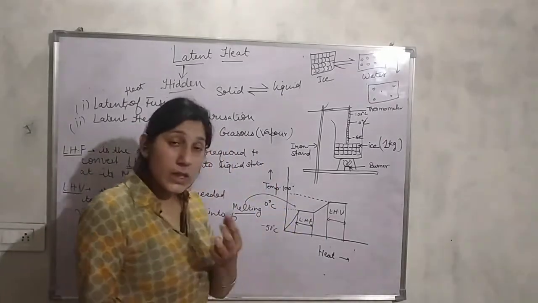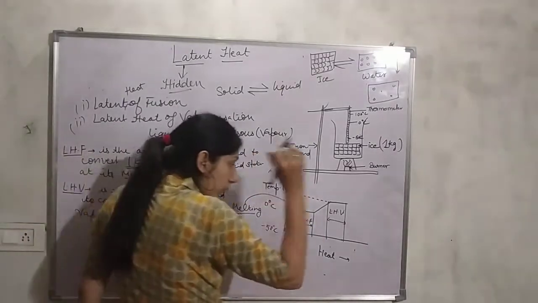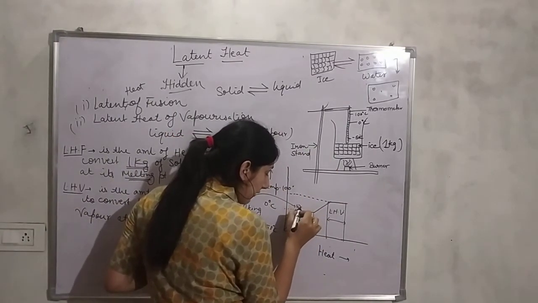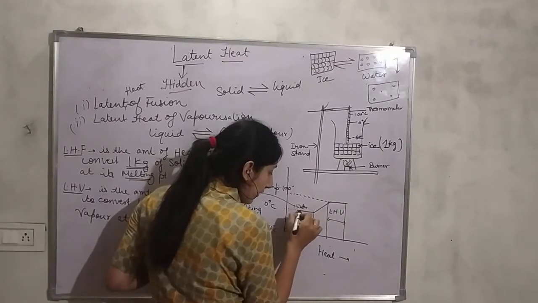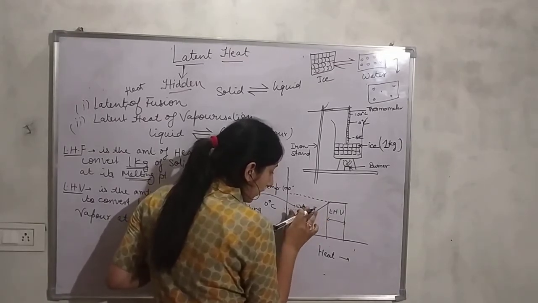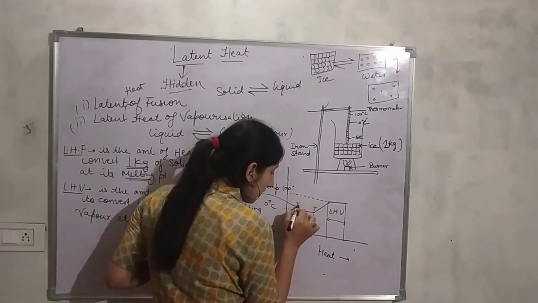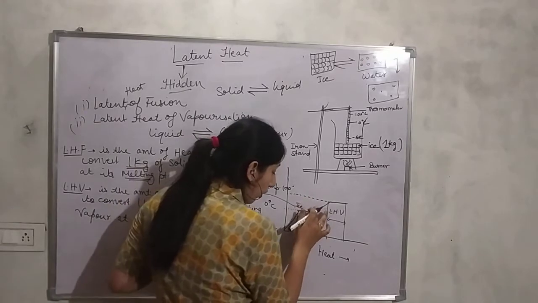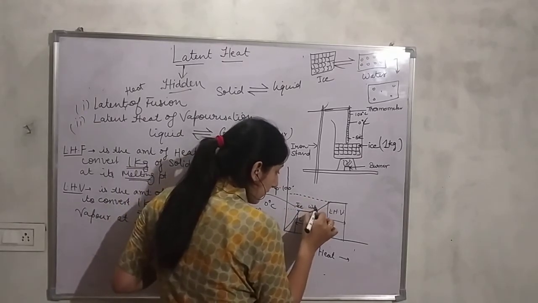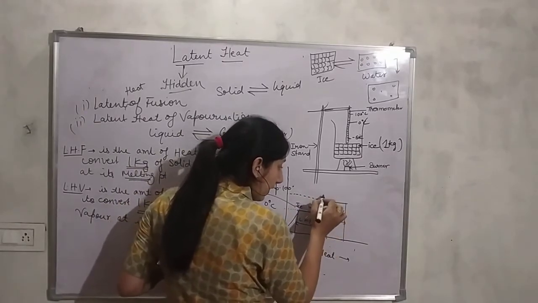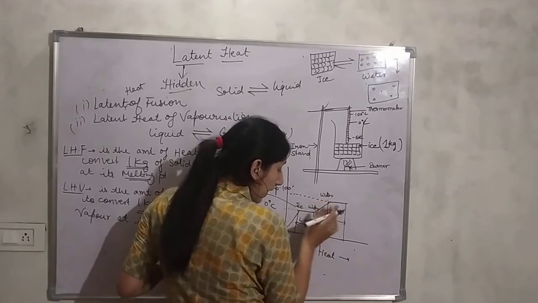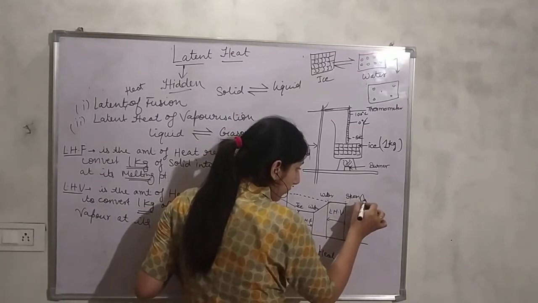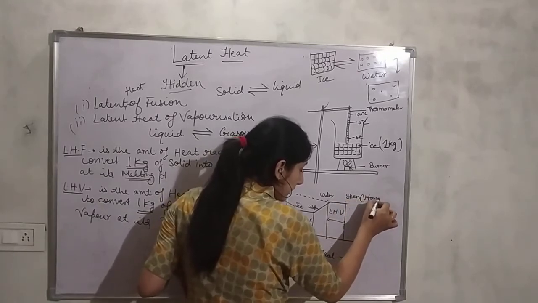So now from this you can say, in both these states we have water as well, and here we have ice at 0 degree Celsius, which has started to convert into water at 0 degree Celsius. And here we have water at 100 degree Celsius, and also we have steam, or you can say vapors, at 100 degree Celsius.